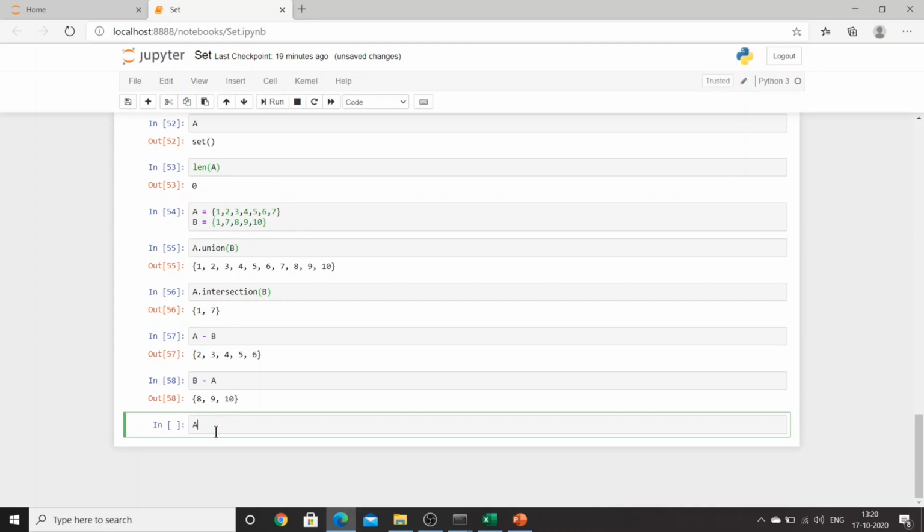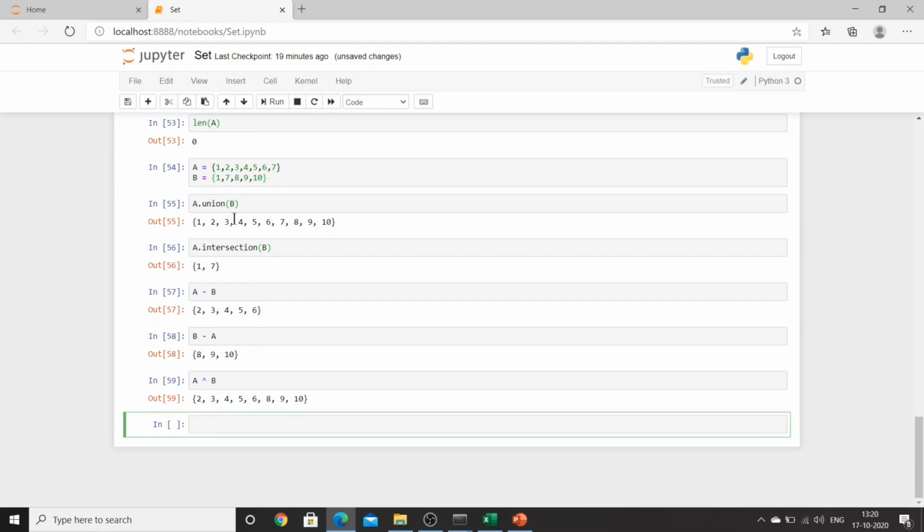So the last operation, which is A disjoint B, what will you get? You will get all the non-common elements between A and B, right? So you will get 2, 3, 4, 5, 6, 7 and 8, 9 and 10. So these are some of the operations that we have done in sets.